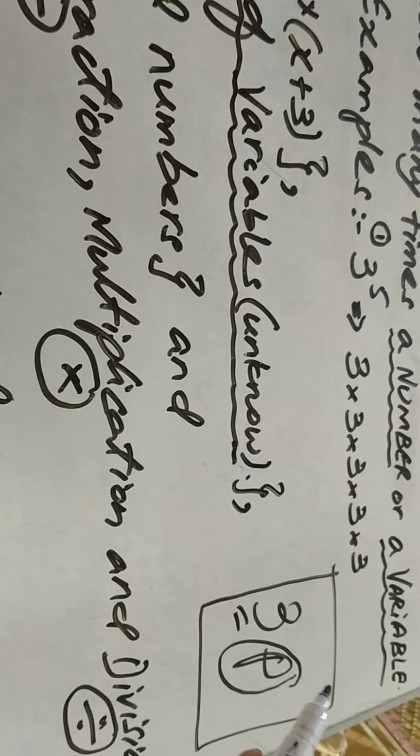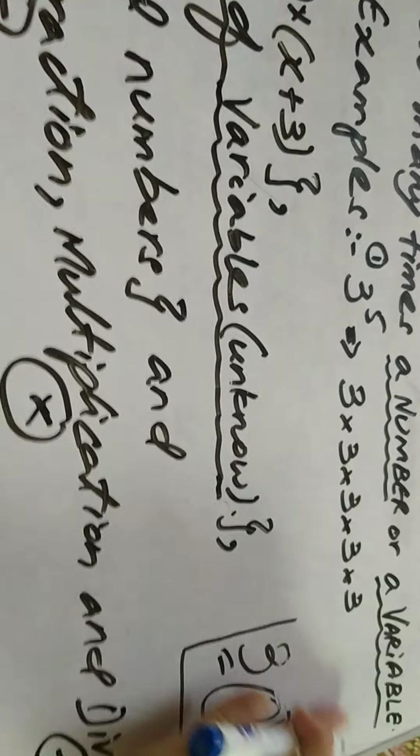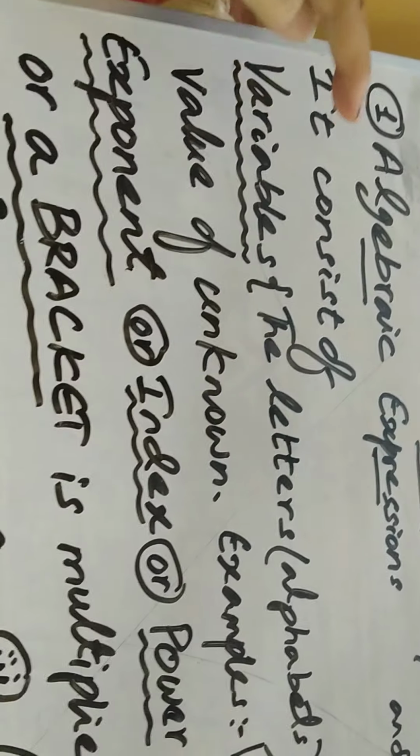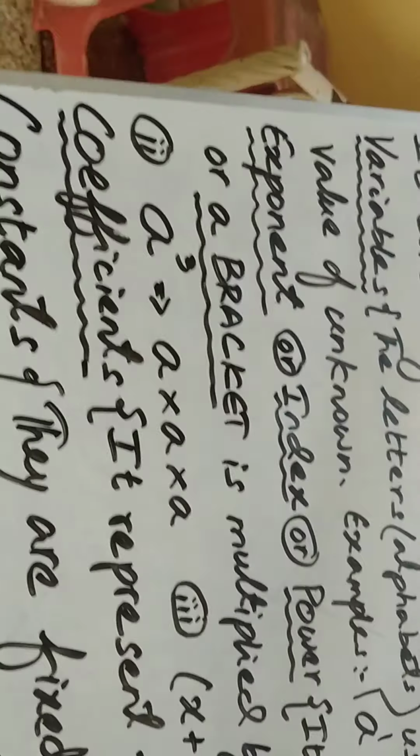Coefficient means the quantity of the variable, the quantity of the unknown thing. अब वो unknown thing कुछ भी हो सकती है. Cost of 1 pen, cost of 1 dozen eggs, ठीक है, the height of a triangle, volume of a cuboid, anything. Okay guys, so the first thing in algebraic expression is variable. The second thing is exponent, we also call it index, we also call it power. The third thing is guys coefficient. So coefficient is the quantity of the variable, it represents the quantity of unknown.